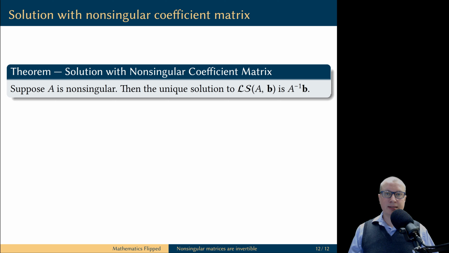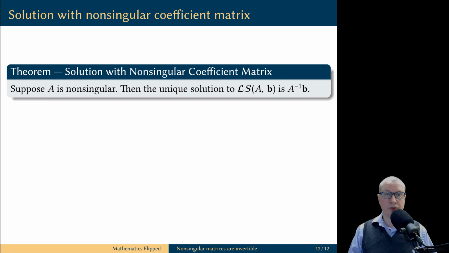Finally, let's connect our new discoveries with solving linear systems. If we have a linear system with a non-singular coefficient matrix, then we know that this linear system has a unique solution no matter what the vector of constants B is. But now we know that if you have a non-singular matrix A, it does have an inverse matrix.